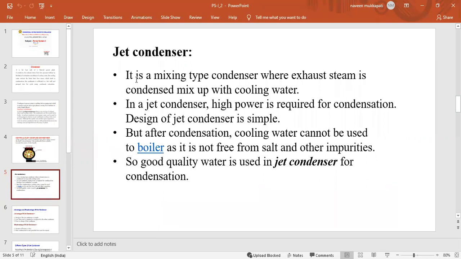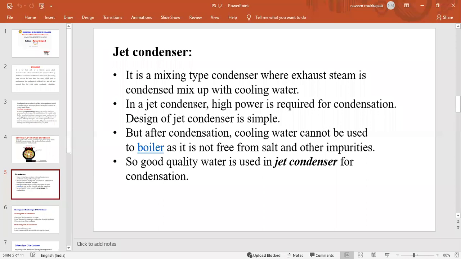The flow of water is at jet speed, and then the steam is converted into the liquid form. Here, by spraying water in jet form, the steam present there is converted into liquid form. It is a mixing type condenser where exhaust steam is condensed by mixing up with the cooling water.